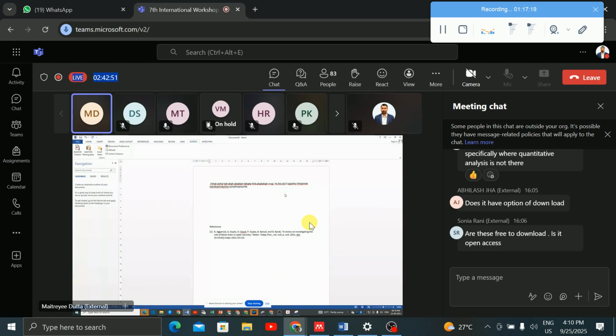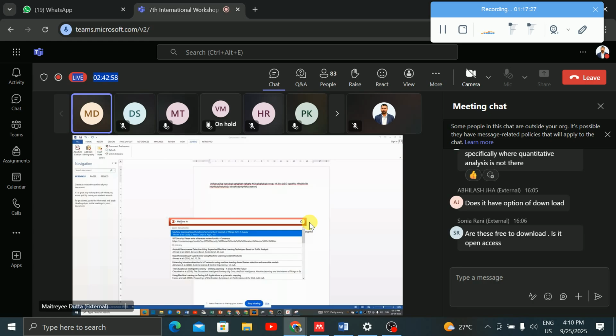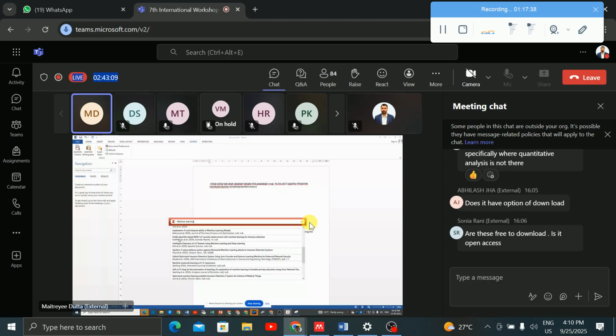So I will write machine learning, and automatically you can see which paper you want to add. For example, I just want to add this Firefly algorithm paper. So I will click on it and say enter.